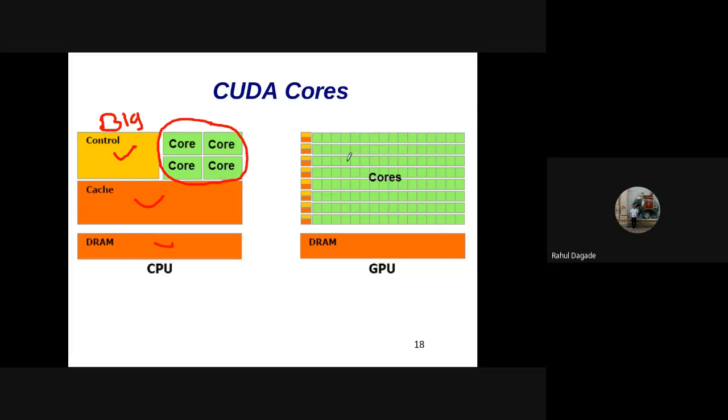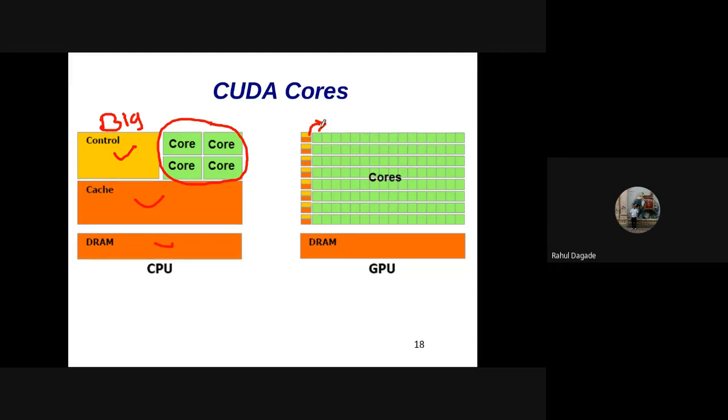While in the GPU, the control unit is very small. Very few instructions are present in the GPU, not like the IA instructions typically present in CPU architectures, such as Power architectures or Intel architectures. In the GPU, the size of the control unit is less.